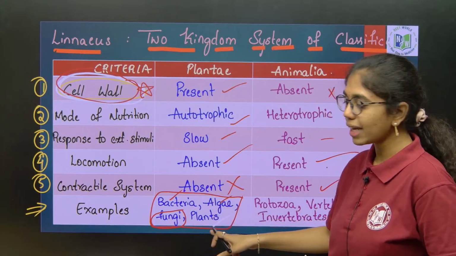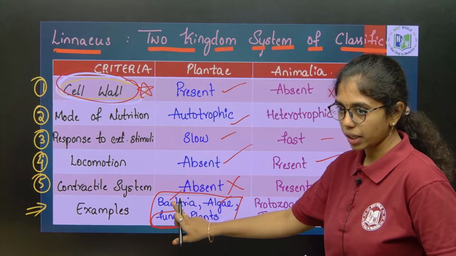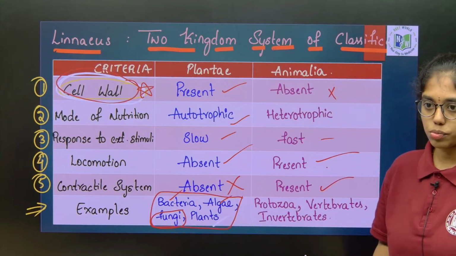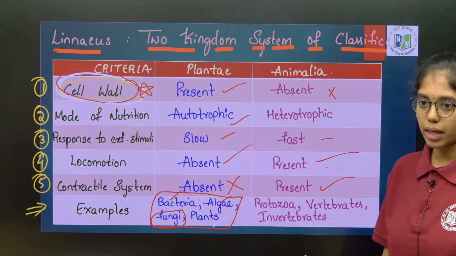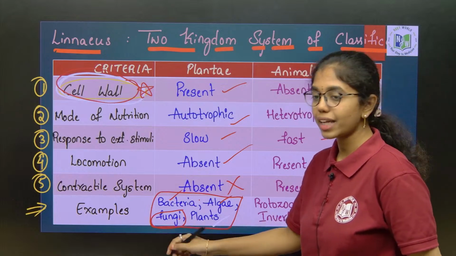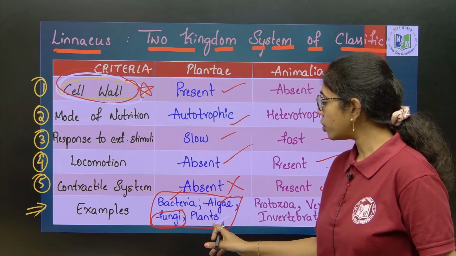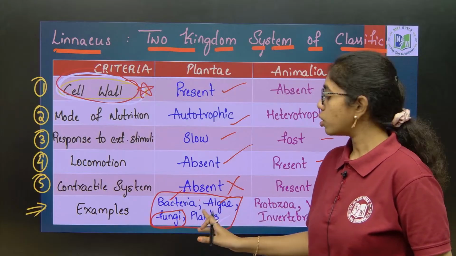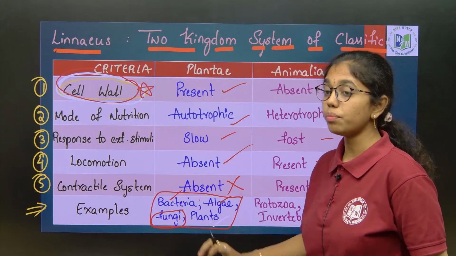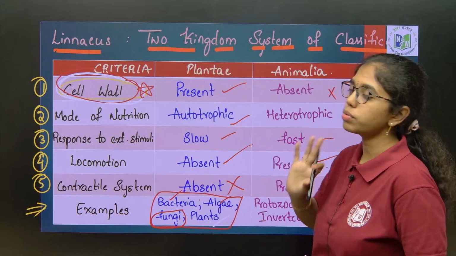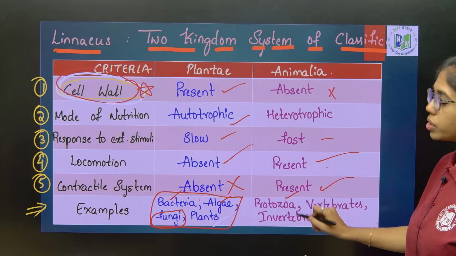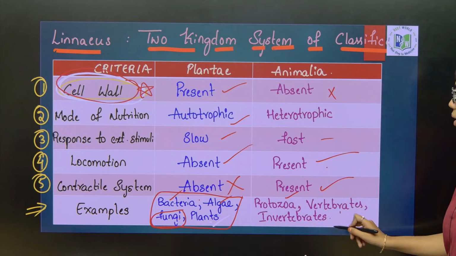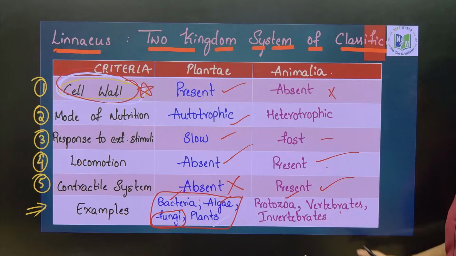But if you can clearly observe, prokaryotic bacteria is placed along with eukaryotic organisms, yes or no? Unicellular organisms are placed along with multicellular organisms. If you see the nutrition of fungi, it is purely heterotrophic. If you see the nutrition of plants, it is purely autotrophic. So, both are kept under the same kingdom. These are the major drawbacks of 2 kingdom system of classification. If you see Animalia also, protozoans which are unicellular eukaryotes, invertebrates and vertebrates, these are multicellular organisms placed under the same kingdom again, that is Animalia.